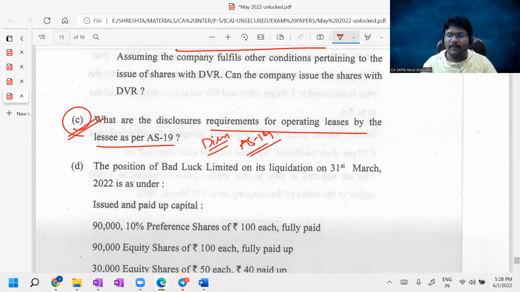I think not only me, any faculty throughout India may not discuss such a question, because a lot of big and important concepts are there in Accounting Standard 19. Who gave importance to the disclosures at that point of time? I allocated much time to discuss the disclosures of other standards, but I didn't allocate a single minute to the disclosures related to AS 19. Anyway, this time I will include that. But I think this may not repeat for the next 10 to 15 attempts, so it is better to ignore.